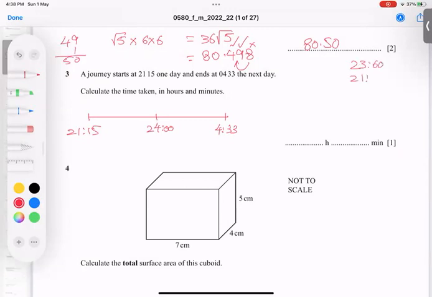Subtracting 21:15 from 60, 15 gone, so 45 minutes left behind, and here we have 2 hours. So this gap is 2 hours and 45 minutes from here till here.